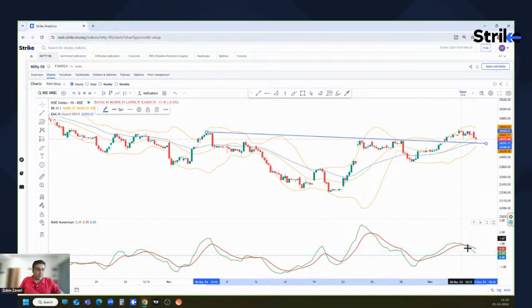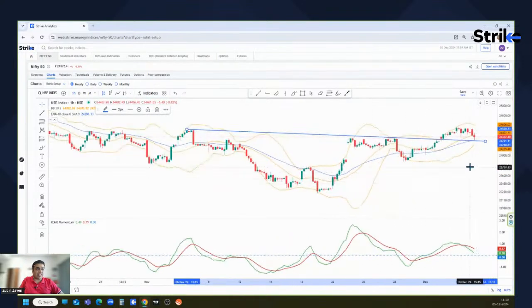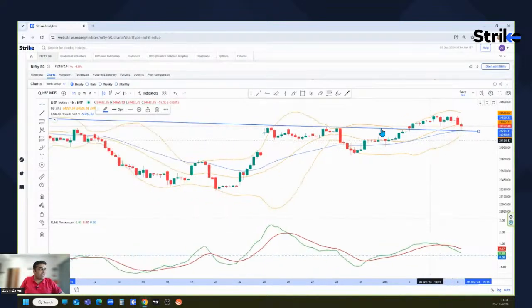All right, so the momentum is also easing off. Many a times you get a retest in a trend line. After a breakout, when the price falls down a little bit to the same trend line which it was taking resistance from, now the same trend line would act like a support level also. And on the hourly chart, the 40 SMA is coinciding with the trend line, indicating that 24,280, that is today's low, is a very strong support area on the hourly chart.